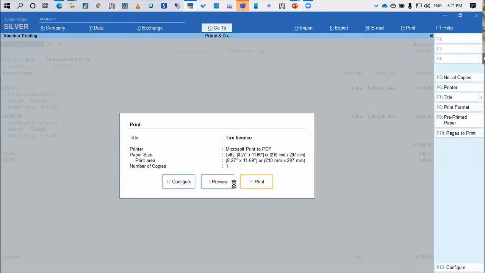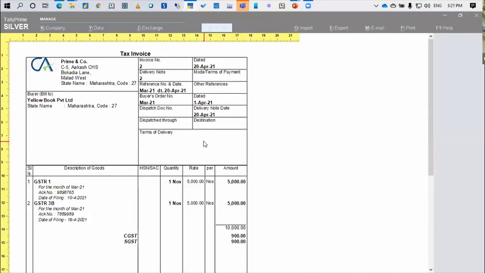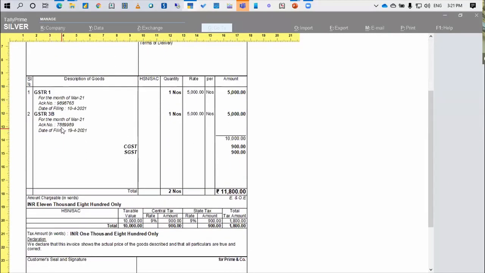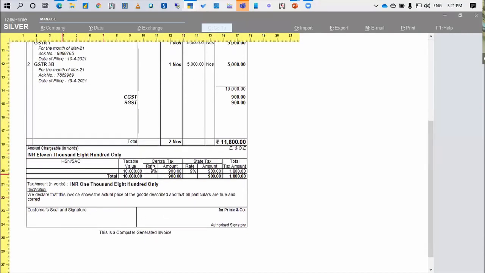So I'm just seeing a preview of this. Now if you see, this is the kind of invoice you can generate from Tally. This is a logo where you can give the logo of your organization, your company details, buyer details, the kind of services you have provided with all the details, and signatures. All right, so this also looks very professional.